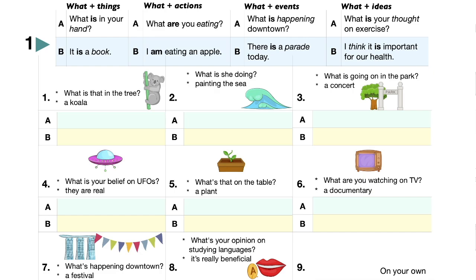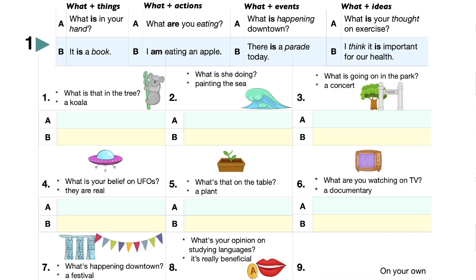Number 3. What is the picture? We see a tree. We see an entrance to the park. So it's a park. The question, what is going on in the park? And then we need, so there, that's the best. There is a concert.